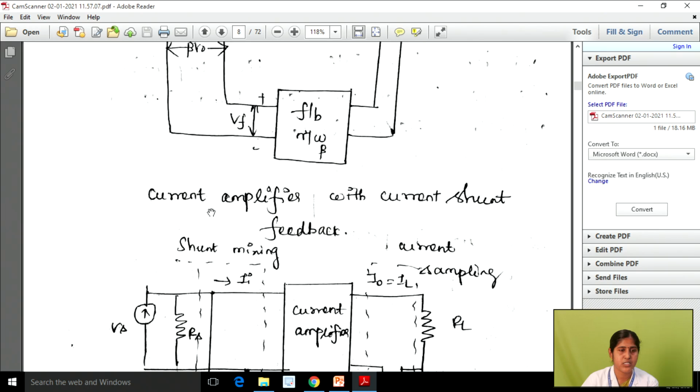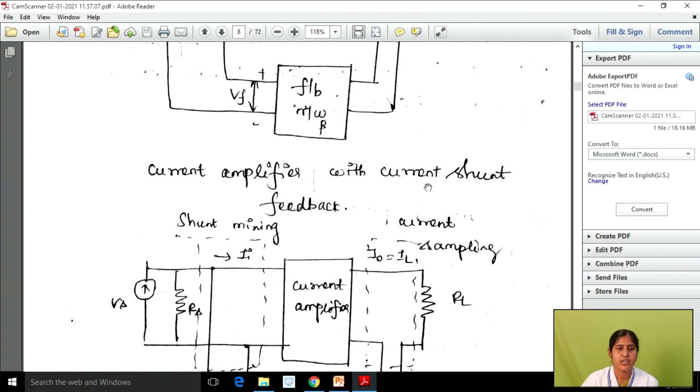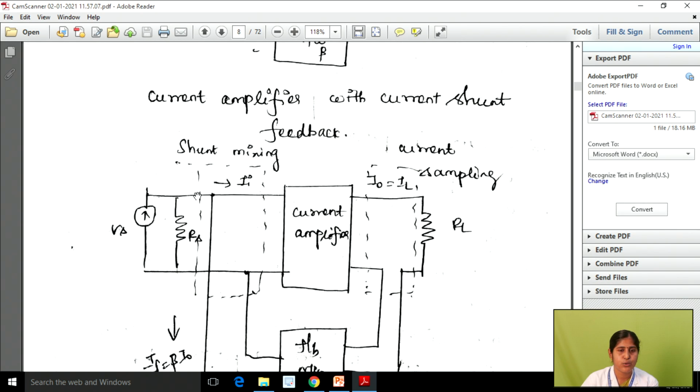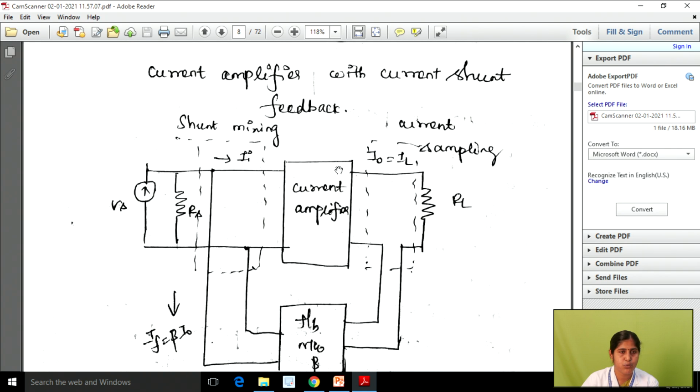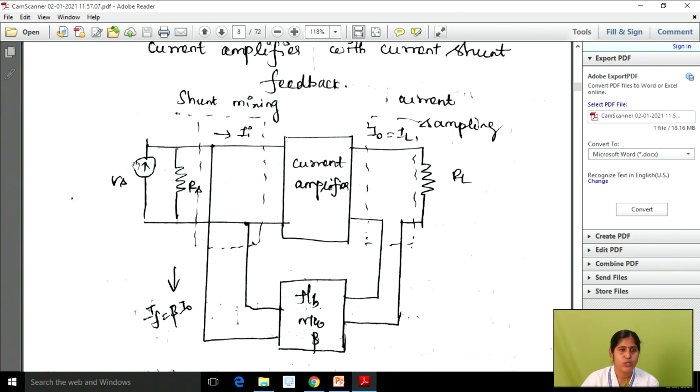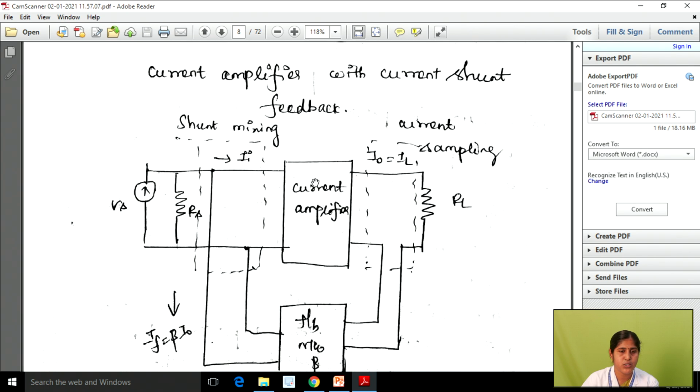Similarly we have the next one, that is the current amplifier with current shunt feedback. In this case we are using a current amplifier, so the basic amplifier can be replaced by a current amplifier. In a current amplifier, what type of input and output do we have? The input source is a current source, and the output side also has a current source. So in this case this is not your Vs, this is your Is. Here we are using a current source, and we know that current is connected in parallel with resistance.